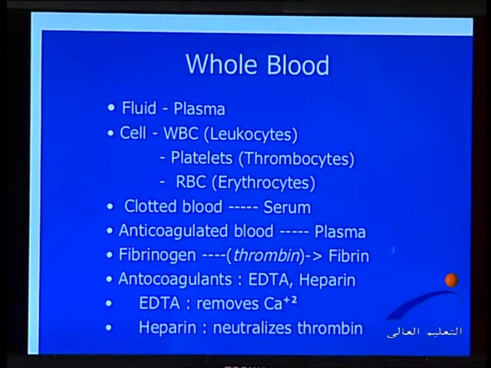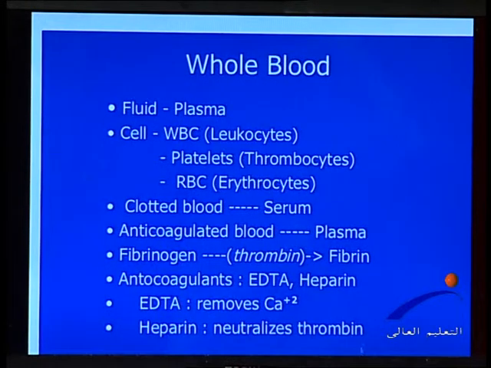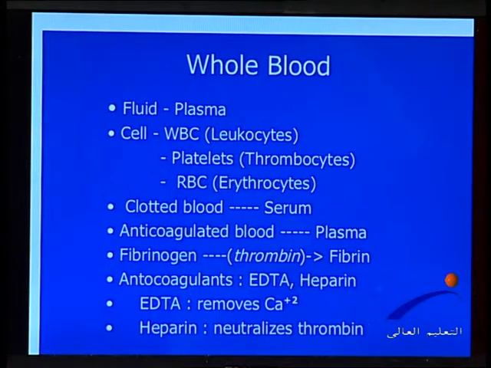So again, whole blood is formed of fluid plasma, and cells: white blood cells, platelets, and RBCs. We have to know what this means in physiology. Maybe in year 2 in college, you take the clotting pathway in the physiology department.